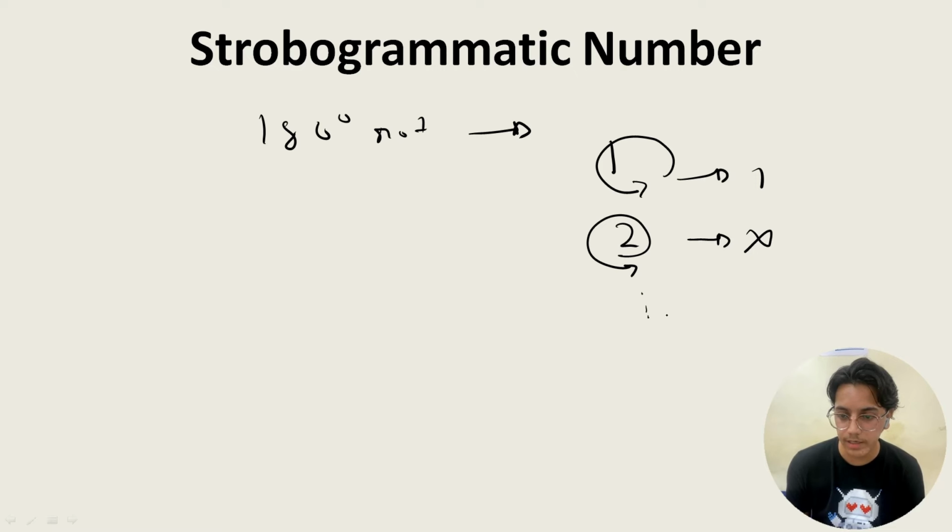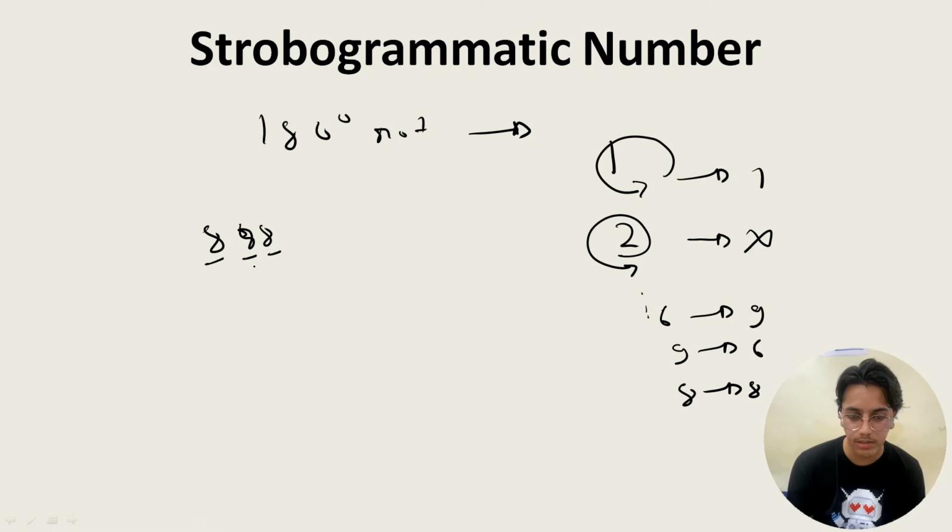Similarly we'll check, and then the next number we'll get is 6. 6 becomes 9. 9 becomes 6. 8 becomes 8. So that is the rule over here. Supposing an example is given, 8, 8, 8. We have to check each and every digit to see if it gives one of these digits that I have mentioned. So yes, this is called a stoichiometric number.